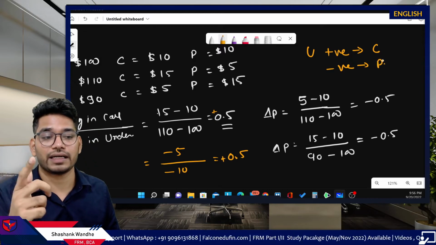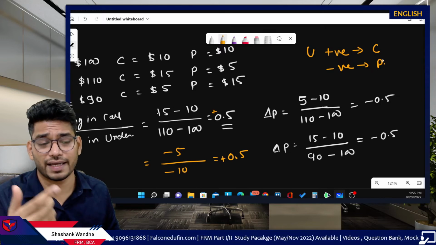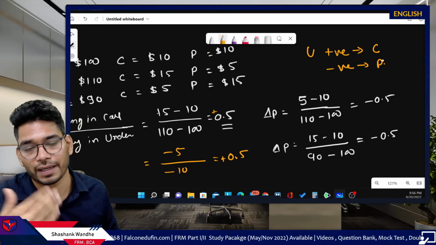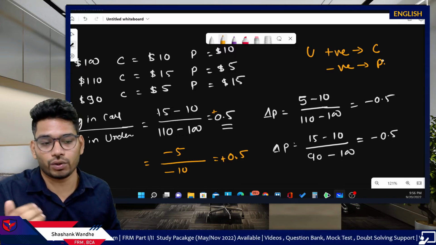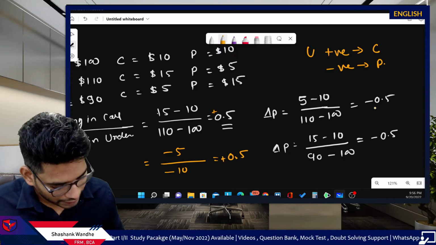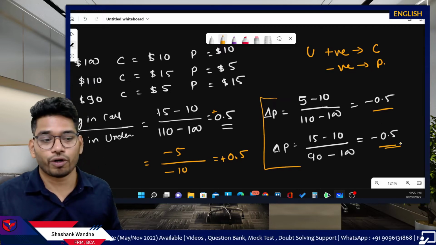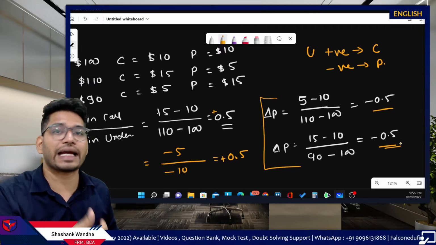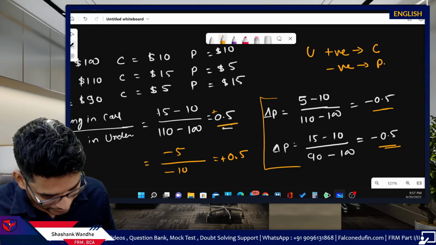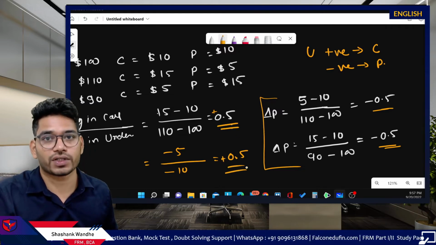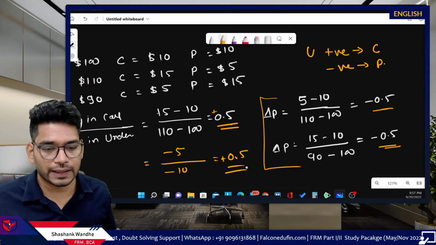Means when the underlying price increases, call price will increase. Underlying price decreases, call price will decrease. When underlying price increases, put price will decrease. When underlying price decreases, put price will increase. So put price is inversely related to underlying price. Okay. And this is what is shown by this delta. If you just consider the put option, the change is negative, whatever is the magnitude or whatever is the quantity. In the case of the call option, the change is positive because underlying price and call price are positively related. Fine.